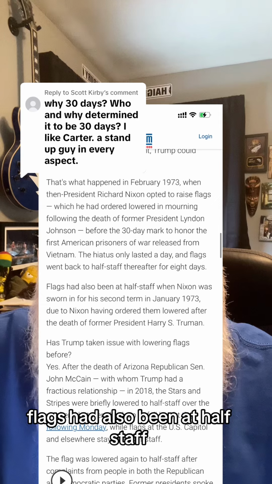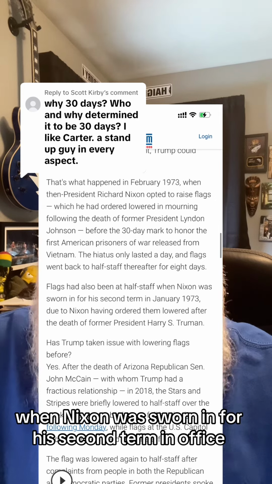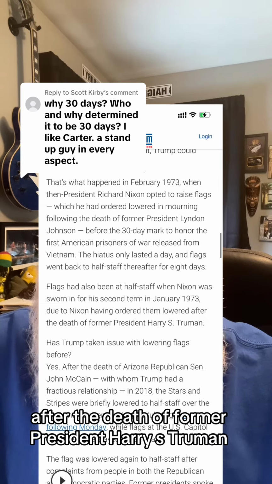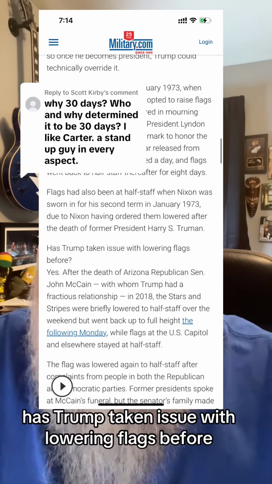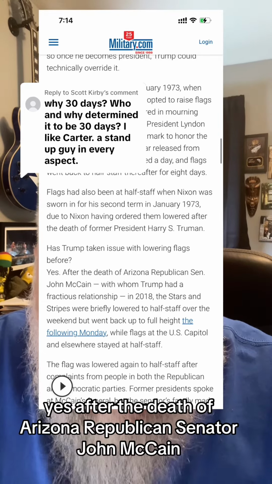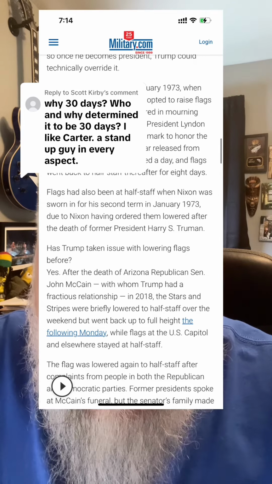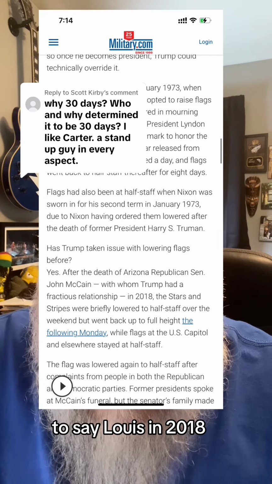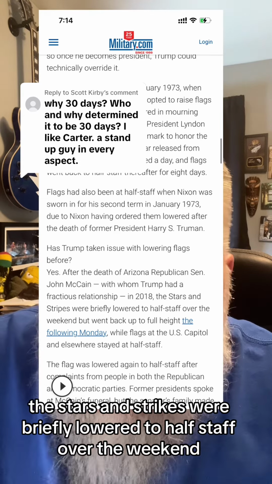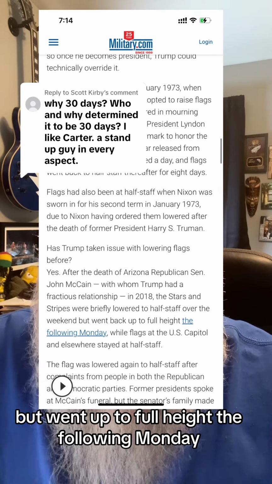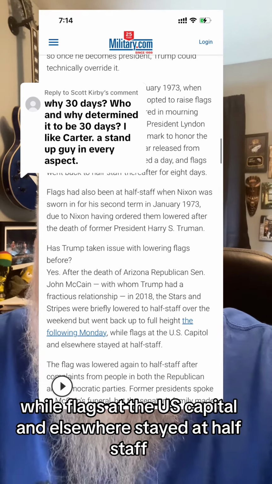The hiatus only lasted a day, and flags went back to half-staff thereafter for 8 days. Flags had also been at half-staff when Nixon was sworn in for his second term in office in January of 1973, due to Nixon having ordered them lowered after the death of former President Harry S. Truman. Has Trump taken issue with lowering flags before? Yes. After the death of Arizona Republican Senator John McCain, with whom Trump had a fractious relationship, to say the least. In 2018, the Stars and Stripes were briefly lowered to half-staff over the weekend, but went up to full height the following Monday, while flags at the U.S. Capitol and elsewhere stayed at half-staff.